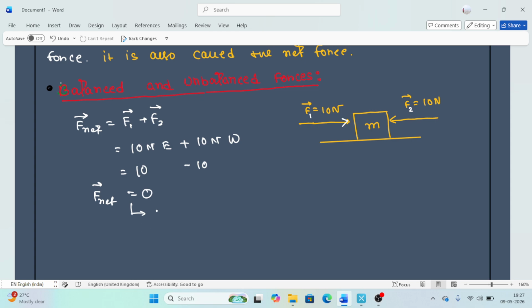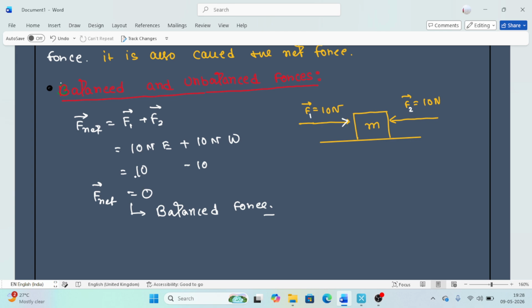So this is the meaning of balanced force. Always keep in mind, when F net equals 0, the object is in balance. Balanced forces act on that object, that's why the object is at rest. Okay, so this is the concept of balanced force.